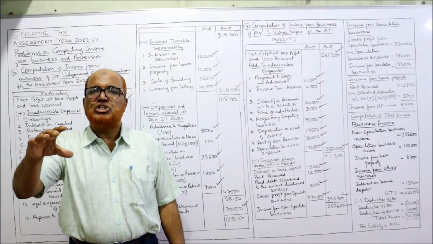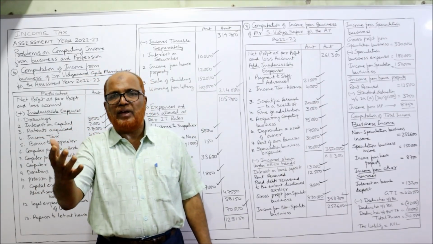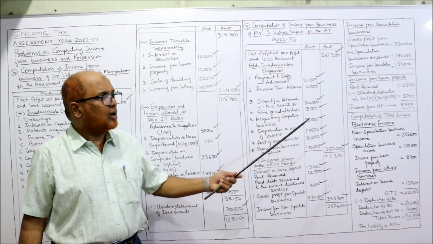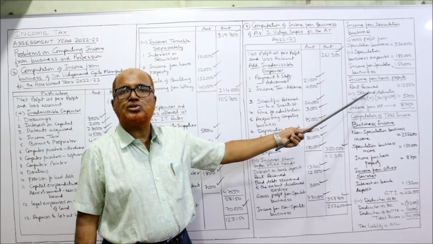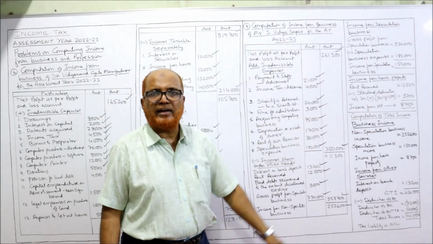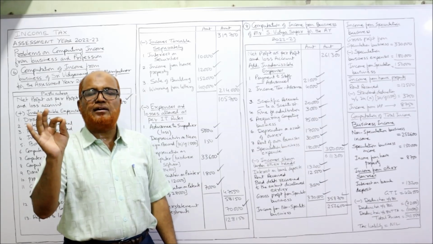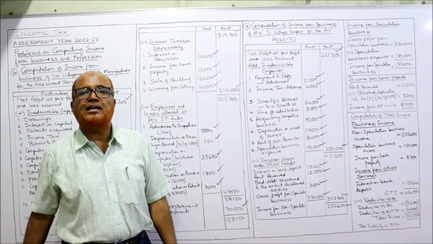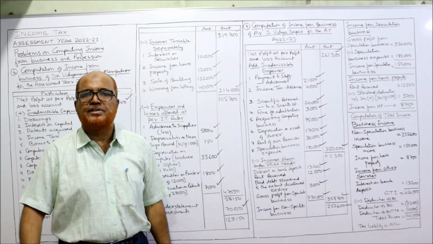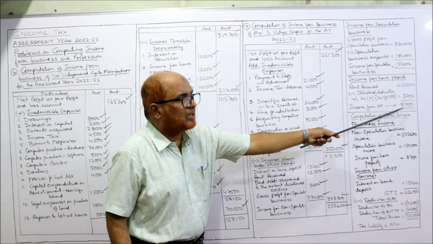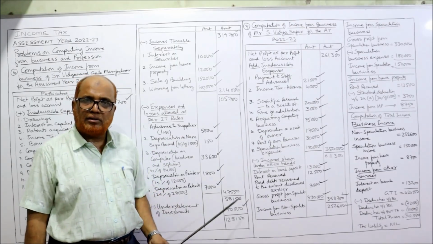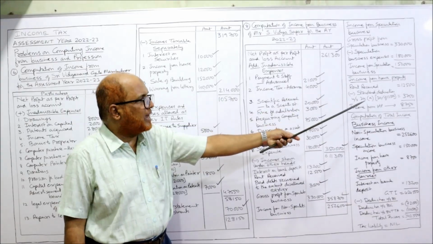Actually for income from house property we need GAV, gross annual value, municipal rental value, fair rental value, annual rental value, but here nothing is given in the problem. Only rent received is given. So rent received itself is the GAV. Municipal taxes are not there, so NAV is also the same, 12,500. From that, one compulsory deduction, standard deduction, is given under section 24A, 30% of NAV. So 30% of 12,500, 3,750, is the standard deduction. Deduct, we will get 8,750 as income from house property. So we got non-speculation business income, speculation business income and income from house property.